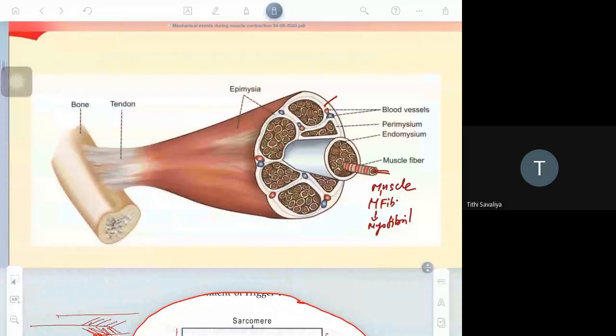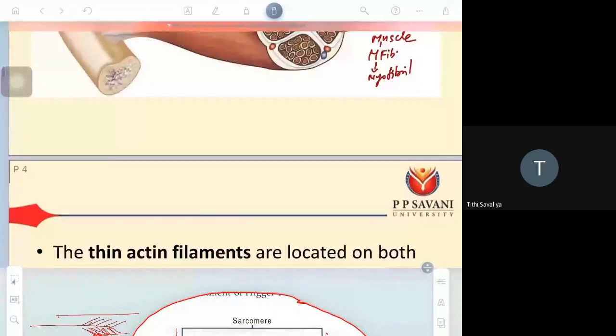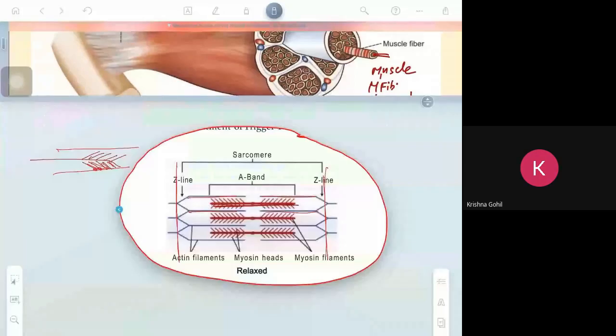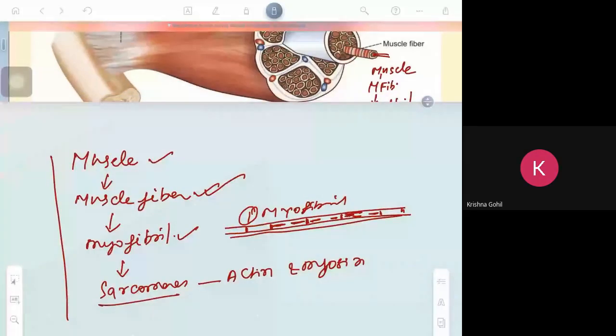Muscle consists of muscle fiber. Muscle fiber has myofibril, and myofibril has sarcomere. What is myofibril? This is myofibril, a part of the muscle fiber. Myofibril consists of actin and myosin.